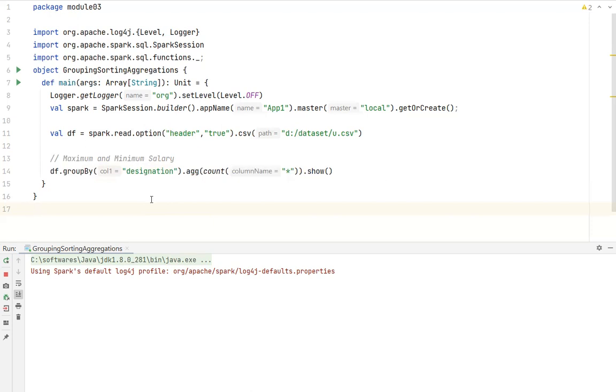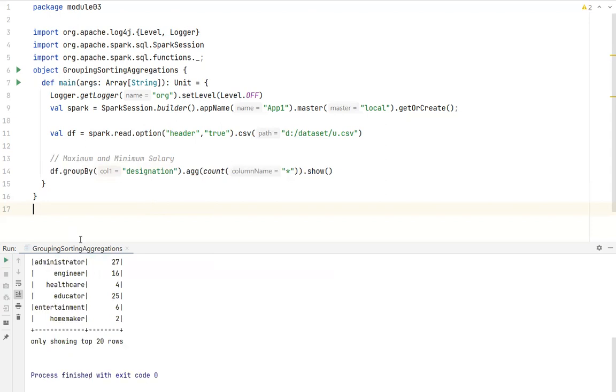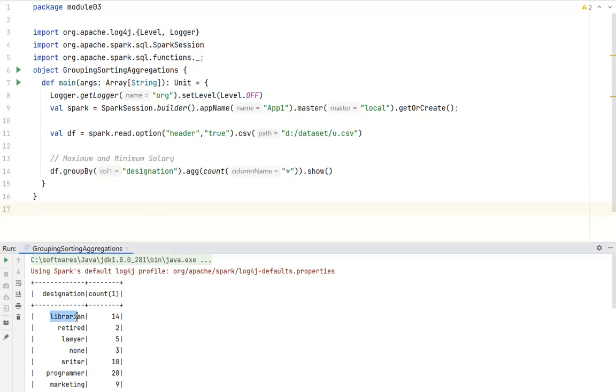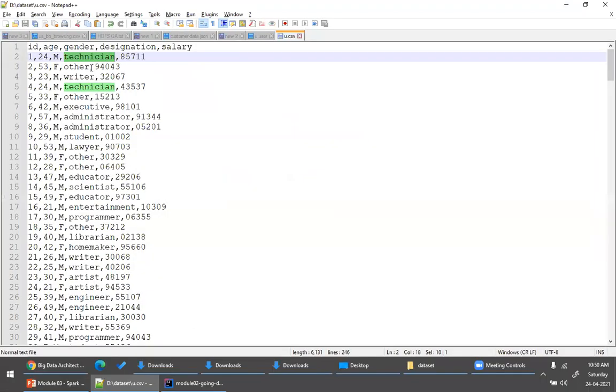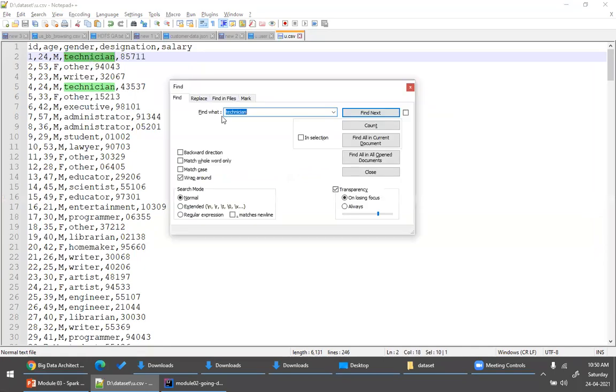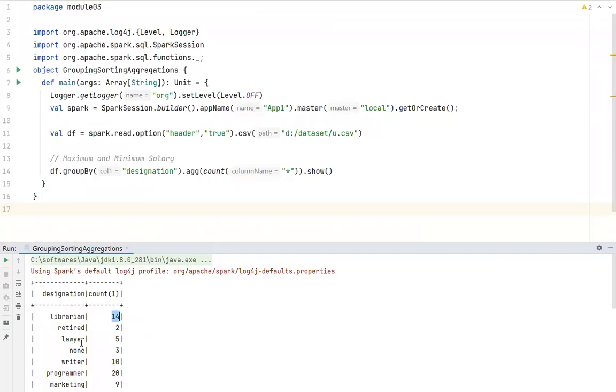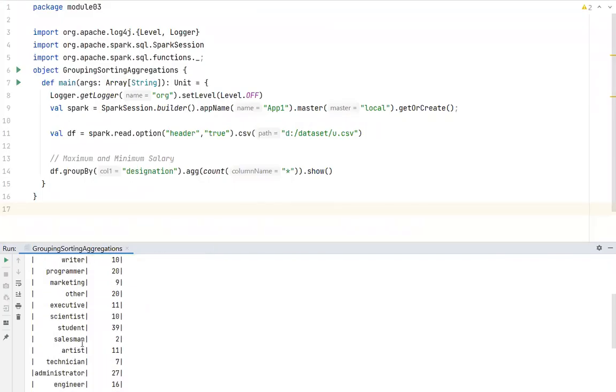Let's wait for some time. Okay, now if you see this, yes. So total number of records for librarian, it is 14. For example, if you go to the data set and search for technician and get the total count, it is 7. So your technician, if you see, it is 7. Like that, you can also perform aggregations.